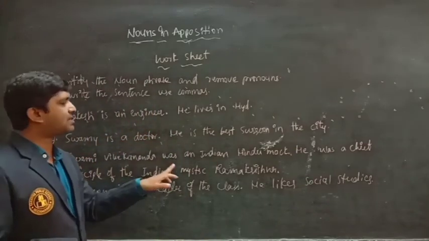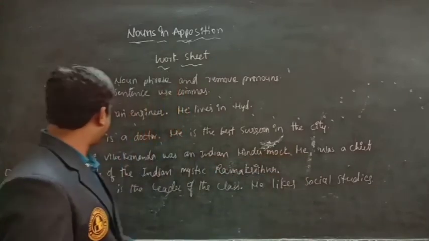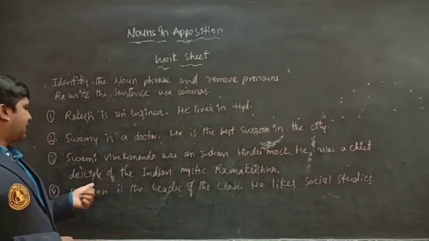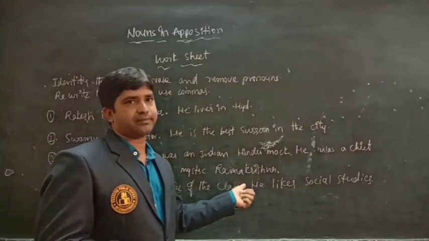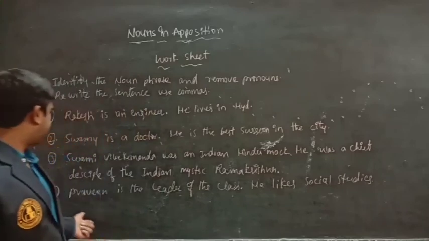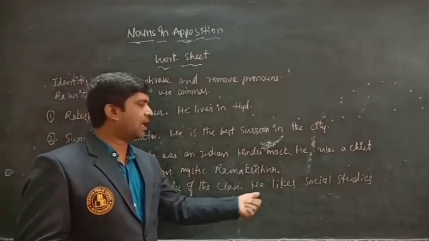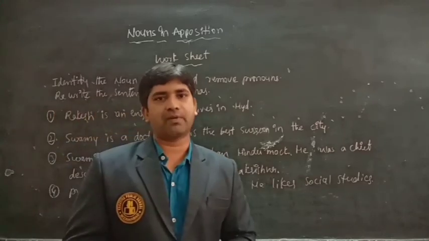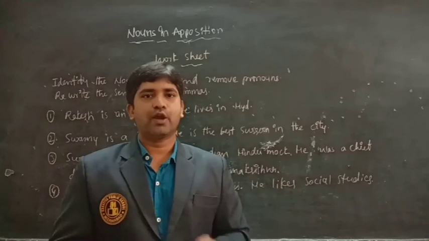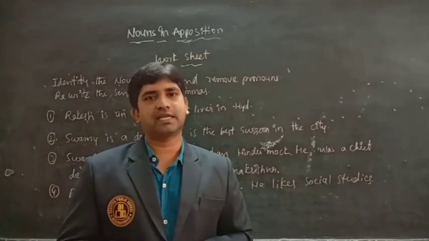Swami Vivekananda was an Indian Hindu monk. He was a chief disciple of the Indian mystic Ramakrishna. Next, Praveen is the leader of the class. He likes social studies. Read these sentences carefully. Identify noun phrases, remove the pronouns and make it a single sentence.